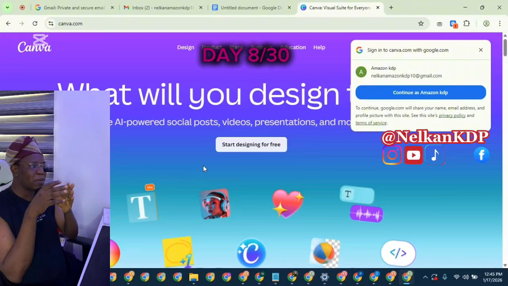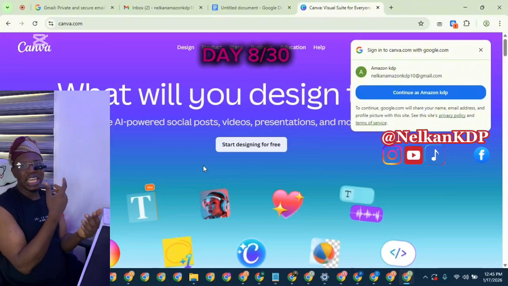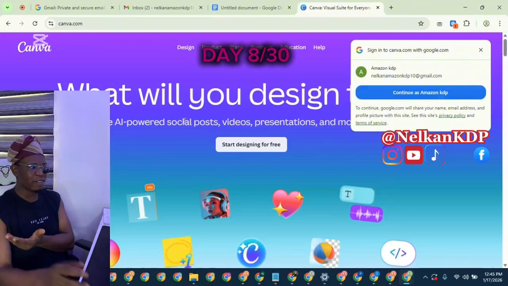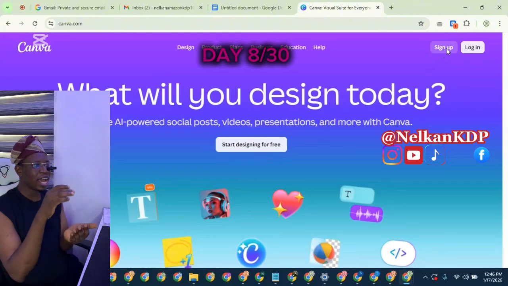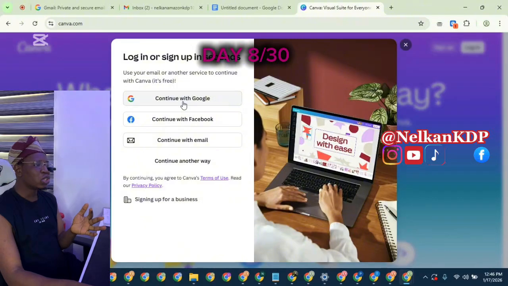Personally, I love dedicating a browser for the job. So once you click on Canva, this is what Canva will look like. As a newbie, I will advise you to just sign up if you don't have Canva before now on that same browser, because I already have my Gmail logged in on that browser. I'll just continue with my Gmail account.